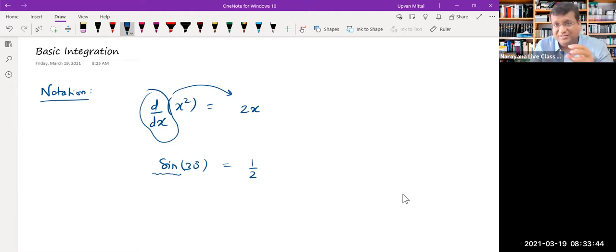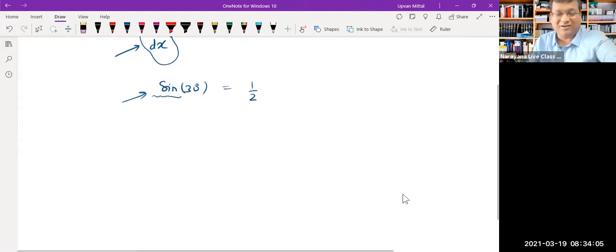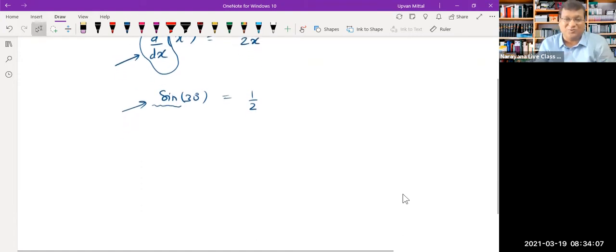In physics, in crude language, I'm calling it a magician. In mathematical language, this is known as a function: something that does something to 30 degrees and converts it into half. These things like d by dx, sine, cos, tan are called functions in technical language, but I'll continue to call them magicians only.